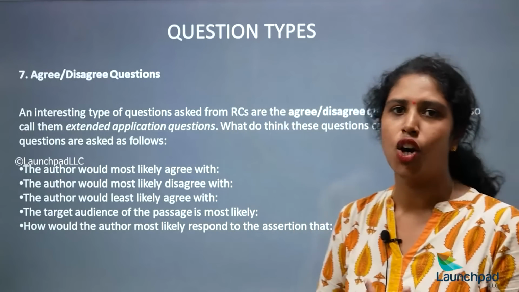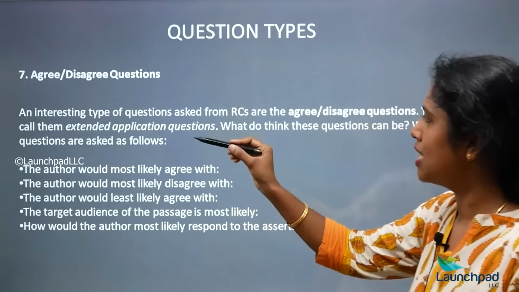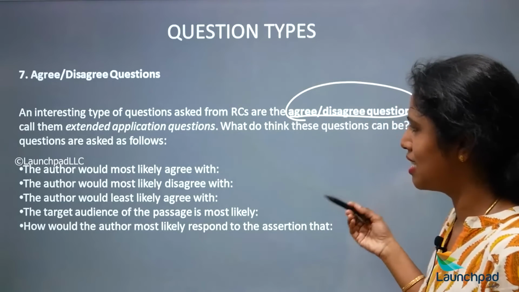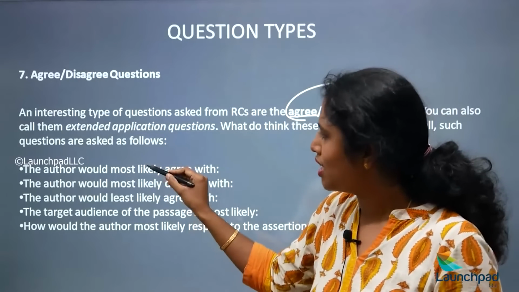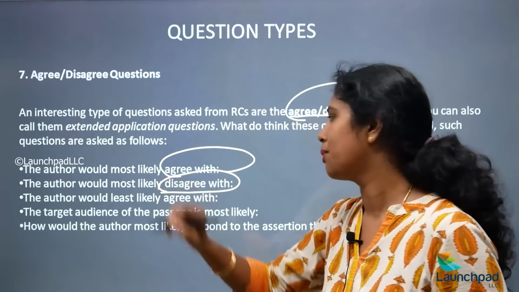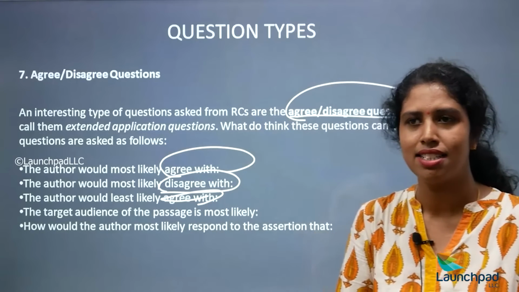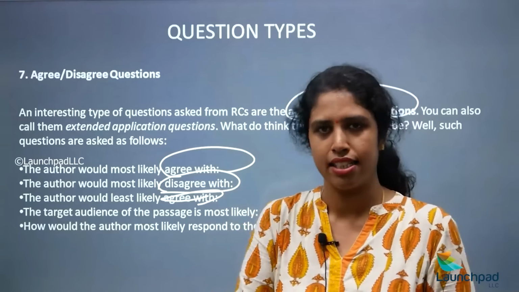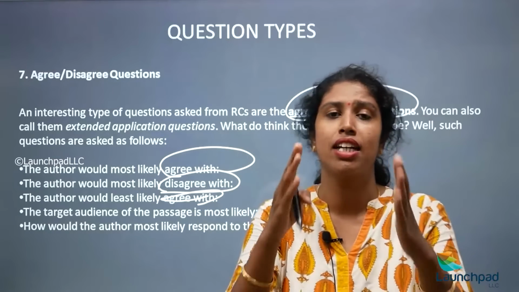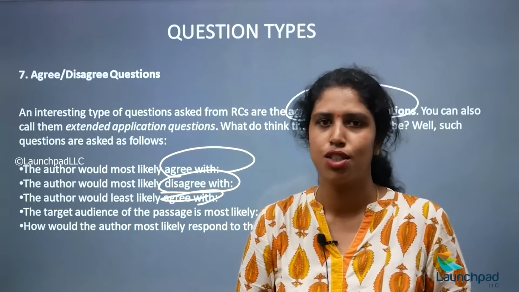Next, agree or disagree questions. What are agree or disagree questions? An interesting type of question asked from RCs is this. How they are asked is, from the passage they might ask, what is the author agreeing with? What is the author disagreeing with? The author would least likely agree. What is this least likely agree? He agrees but not to that extent. Next, the target audience of the passage is most likely. To whom is the author talking? To whom is the author trying to convey his thoughts? That is also very important.